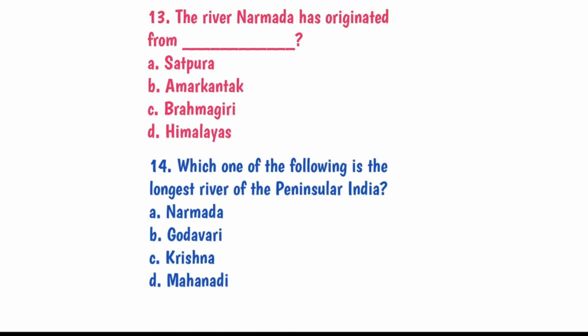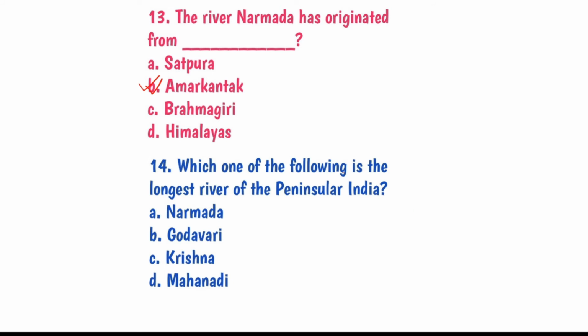Question number 13. The river Narmada has originated from? The options are A. Satpura, B. Amarkantak, C. Brahmagiri, D. Himalayas. So the answer here is B, Amarkantak.